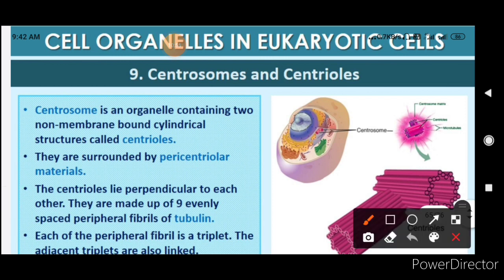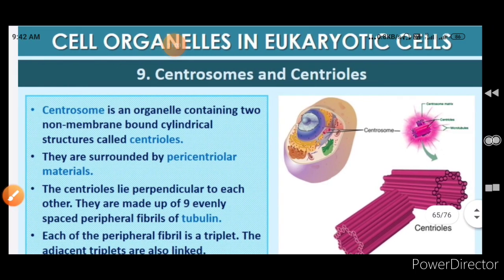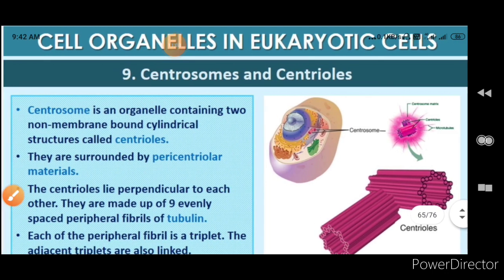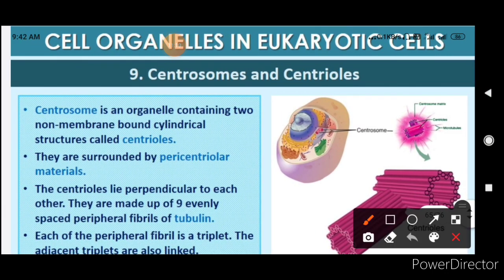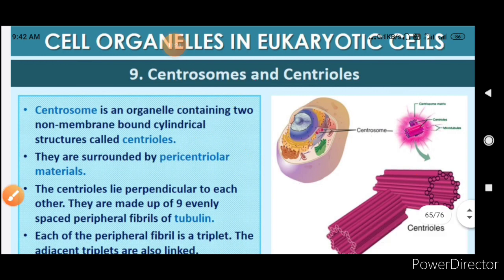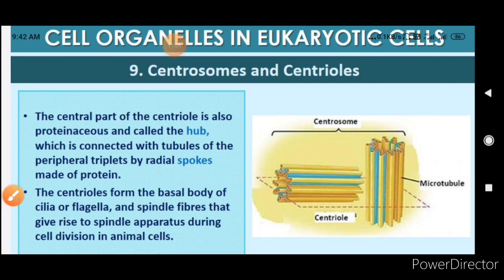So here you will find that there were 2 peripheral microtubules in the cilium, but here you will find 3, and they form a tube-like structure. You can see here in the diagram they are forming a tube-like structure. Every tubule is made up of the protein tubulin, and these tubules are arranged perpendicular to each other like this, as you can see in this diagram. The central part of the centriole is proteinaceous and is called the hub.